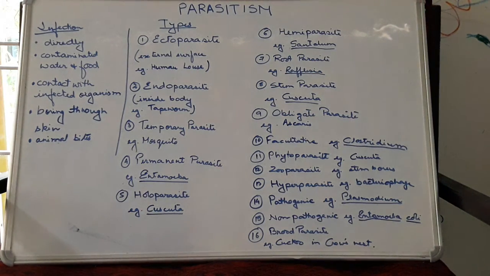Now often the question comes: what is brood parasite, give an example. Others are also important and questions will come, but for brood parasite the question is asked frequently. So you prepare this one properly. These are all the important things of parasitism. Now infection mode, adaptations of parasite, then types of parasite. All these points are very important for you. So study them properly, and it is very necessary to go through the books because more than 2-3 examples are provided in the books. So go through each and every example.